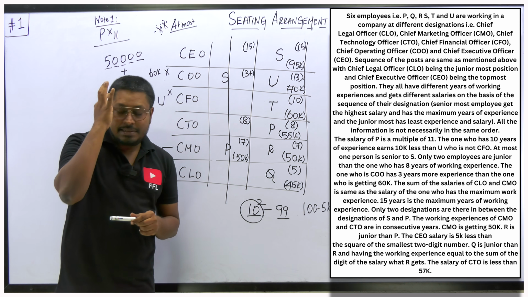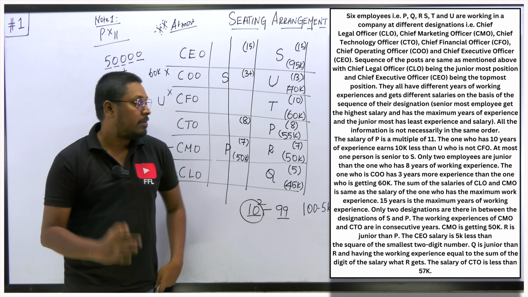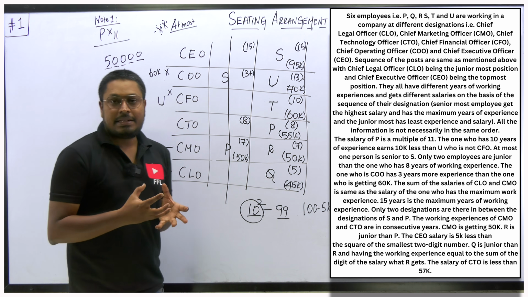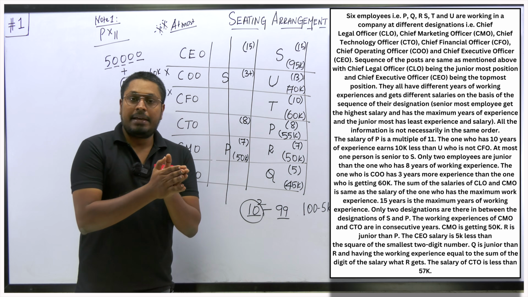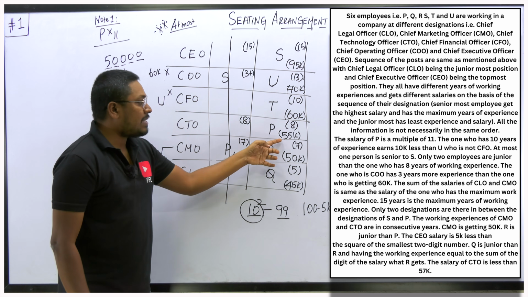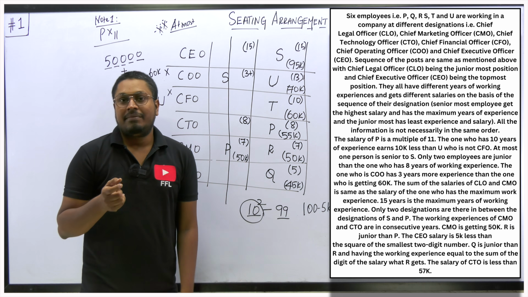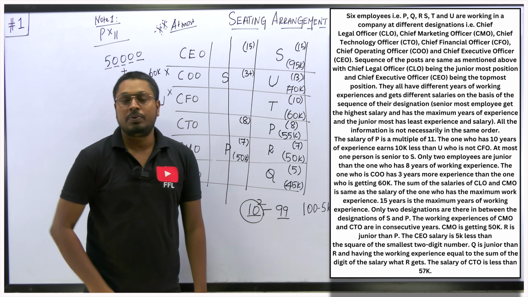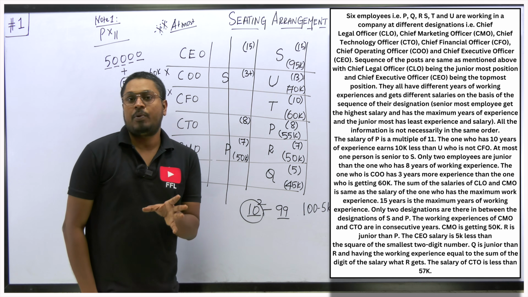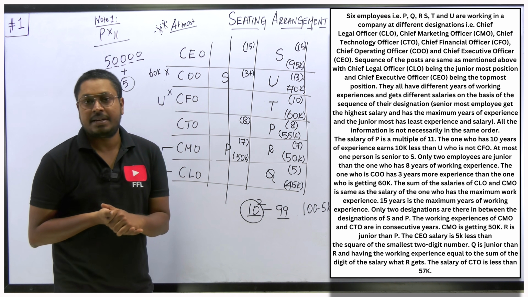Interesting question. These are the questions you have to solve more. These kinds of questions you have to keep on solving if you are preparing for a mains exam. Why? Because in the mains exam nowadays, for the past 3 years, you can see questions were asked based upon numbers, like P's salary is this much less than the square of some number. So these kinds of questions were mostly asked in these recent 2 to 3 years of arrangements. So practice more. Write the test again. What I'm saying is, write the tests, practice regularly. Surely you can crack the mains exams, right?